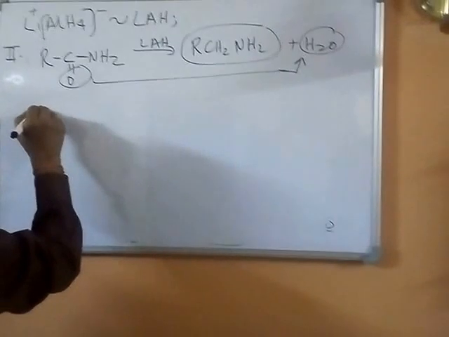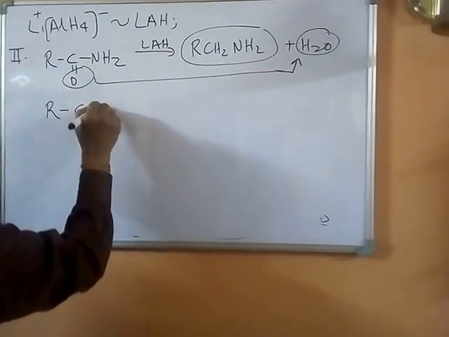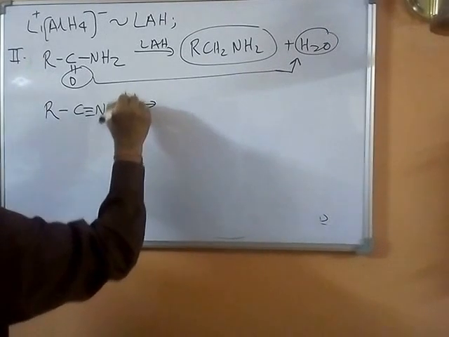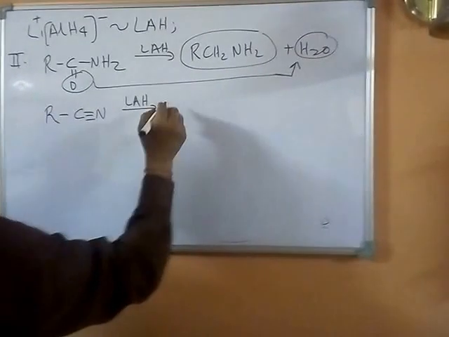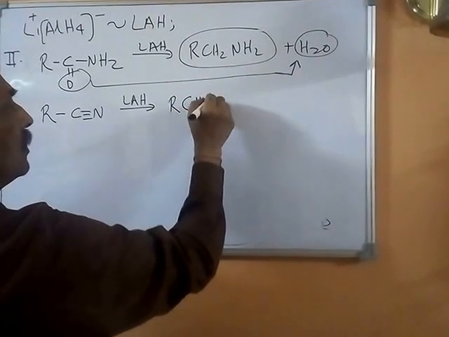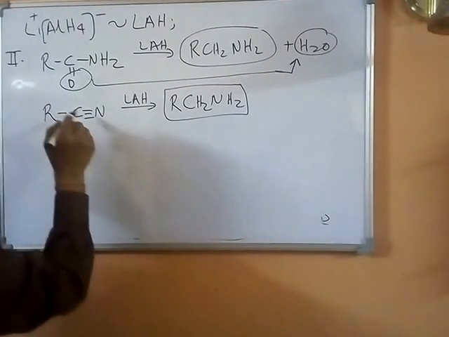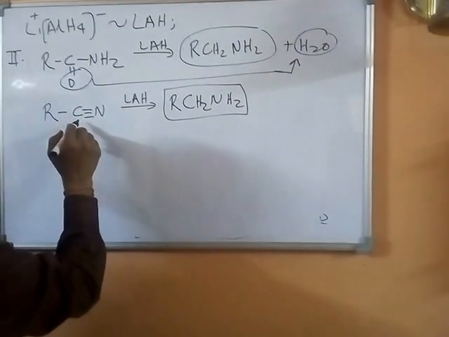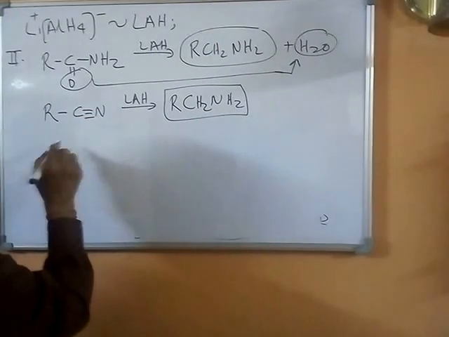The other important reaction is a nitrile, RC triple bond N. In the presence of hydride transfer, lithium aluminum hydride results in the formation of RCH2NH2. So there is a reduction of this carbon over here along with the picking up of two hydrogens by the nitrogen.